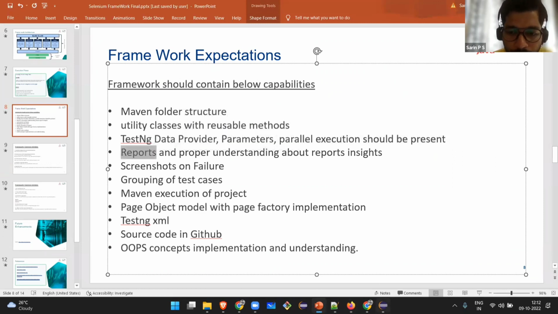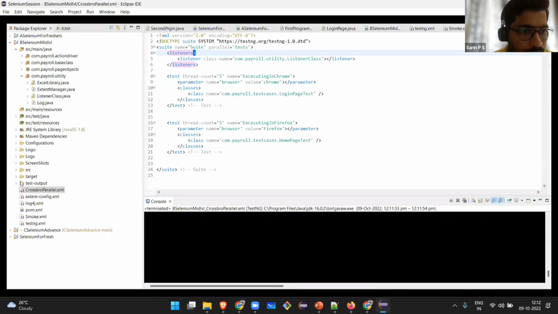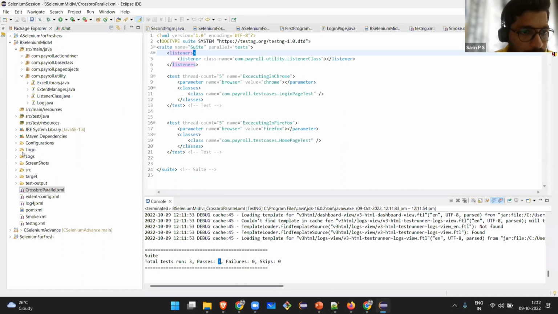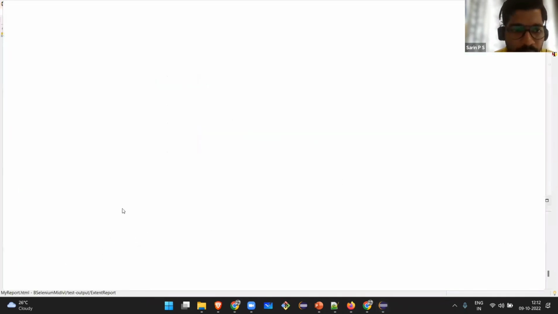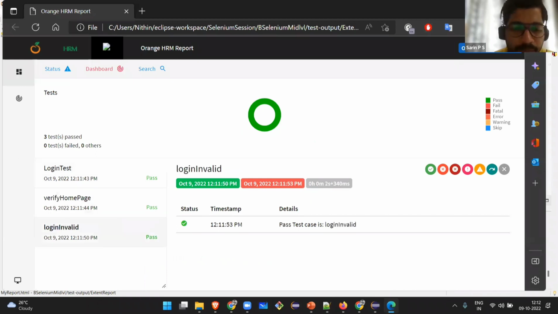Report, yes, we have report. What was the report that we have used? We have used extent report. We have it here, extent report. Okay, 3 test cases got executed at 12:11. All 3 are passed. That is it.